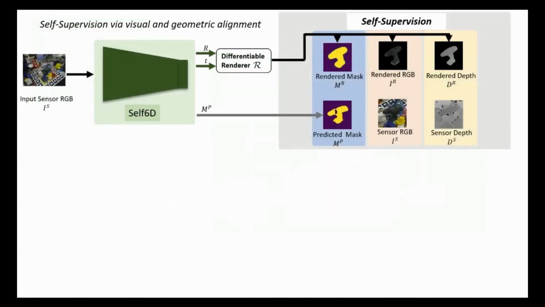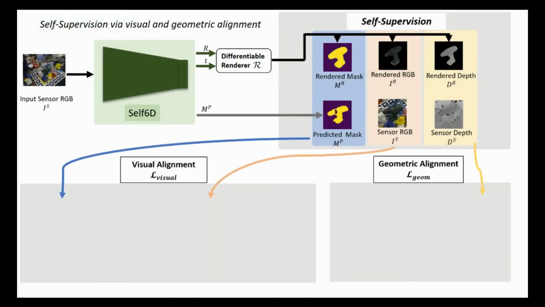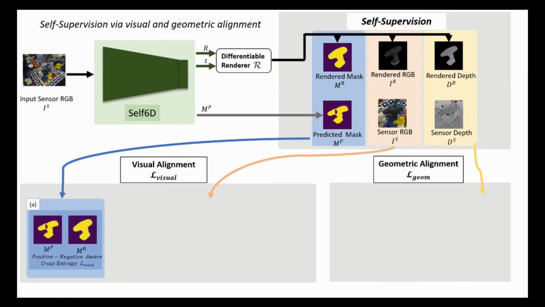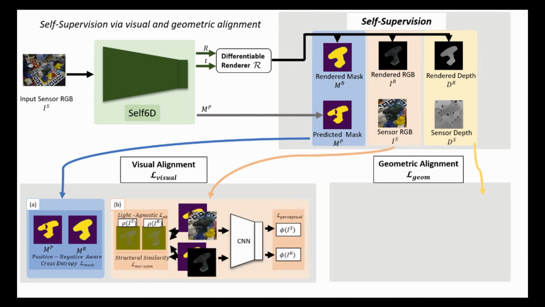Our self-supervision consists of several constraints for visual and geometric alignment. As mentioned, given the predictions from an input sensor RGB image, we use a differentiable renderer to obtain a rendered mask, rendered RGB, and rendered depth. Then for the visual alignment, we have three different losses based on the mask and RGB information. Since the predicted mask here is not perfect and we treat it as a pseudo-label, we use a modified cross-entropy loss, which calibrates the weights of the positive and negative regions.